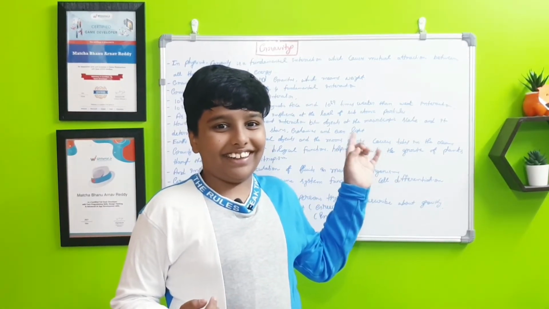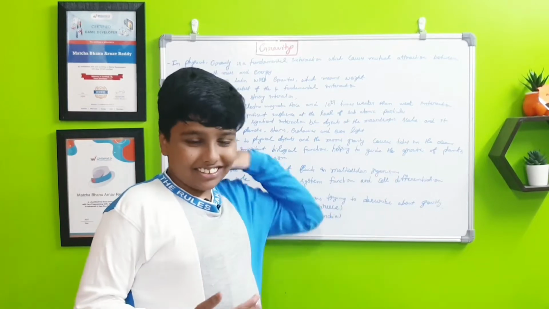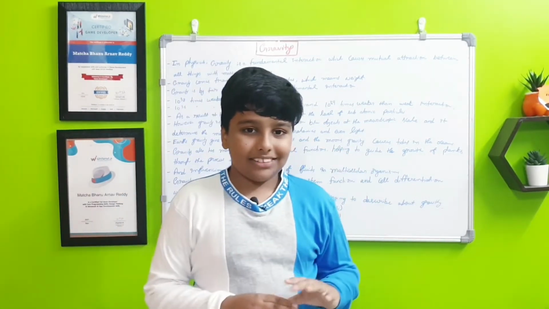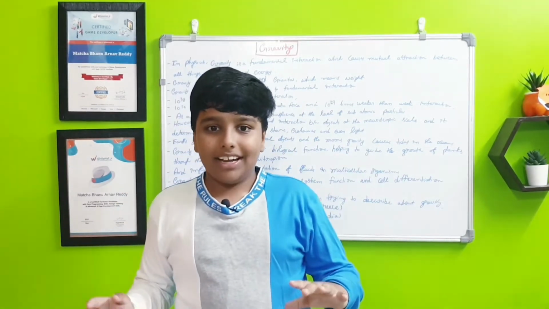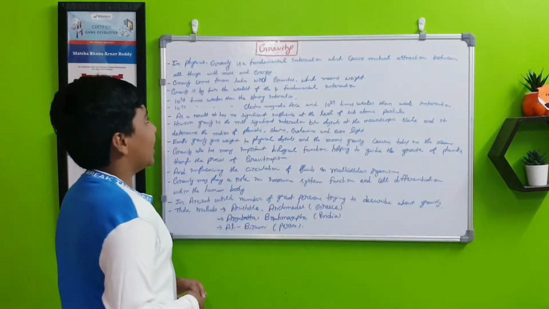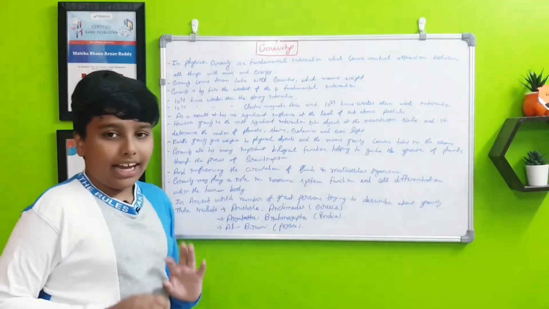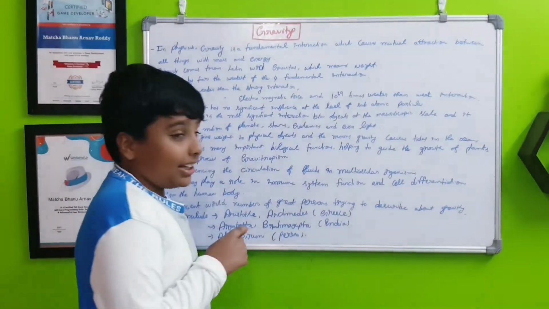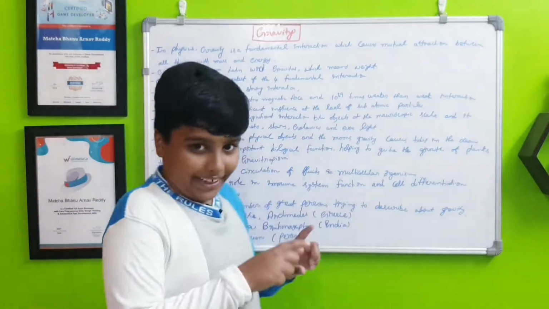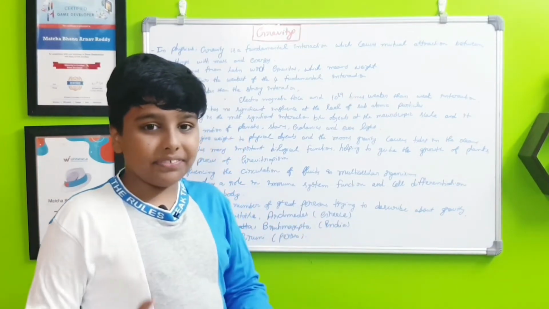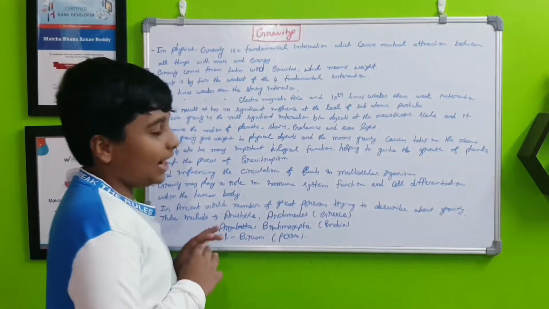If the mass increases, the gravity also increases. Gravity comes from the Latin word gravitas, which means weight. So weight is very important in gravity.